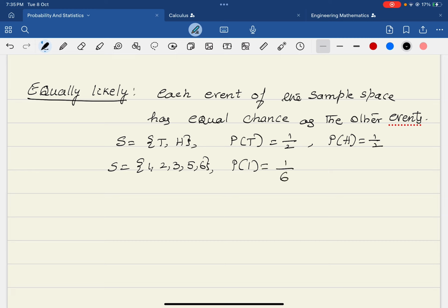That is 1/6, which is the same as the probability of getting 2, the same as getting 3, and so on, up to getting 6. So this is what is meant by equally likely events. The events 1, 2, 3, 4 and so on, and tail and head, are all equally likely events.